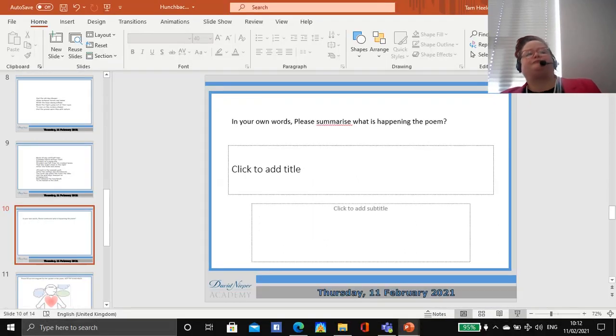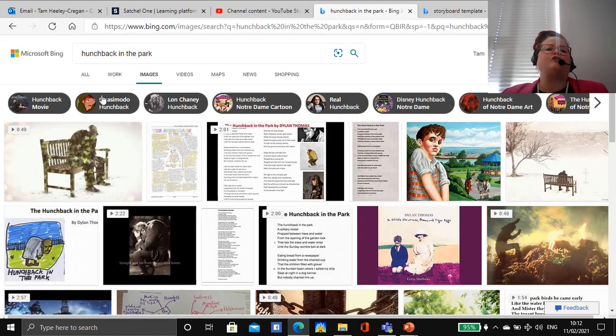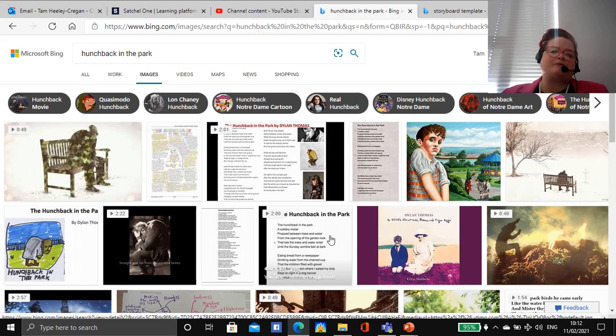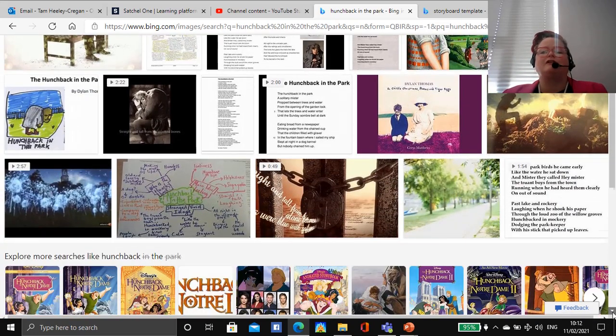Okay, so I wanted to show you a few things online. First of all, you can see here that this is just a basic search on the internet, and what I've done is I've typed in the name of the poem, The Hunchback in the Park, and you should be able to see that there are lots of images, but also there are videos. So if you wanted to, you can spend a bit of extra time listening to videos, seeing how other people read the poem, not just me. And you can also find lots and lots of other resources.